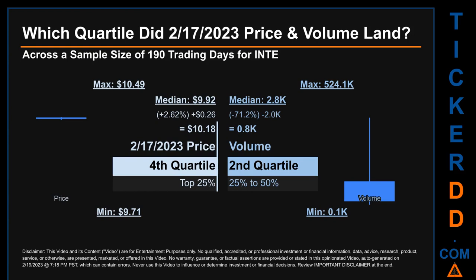The day's volume landed within the second quartile, that is within the 25% to 50% range of all sampled daily volume, which saw a max daily volume of 524.1 thousand and a minimum of 0.1 thousand. Quartiles tell us about the spread of a data set by breaking that data set into quarters, just like how the median breaks the set into half.